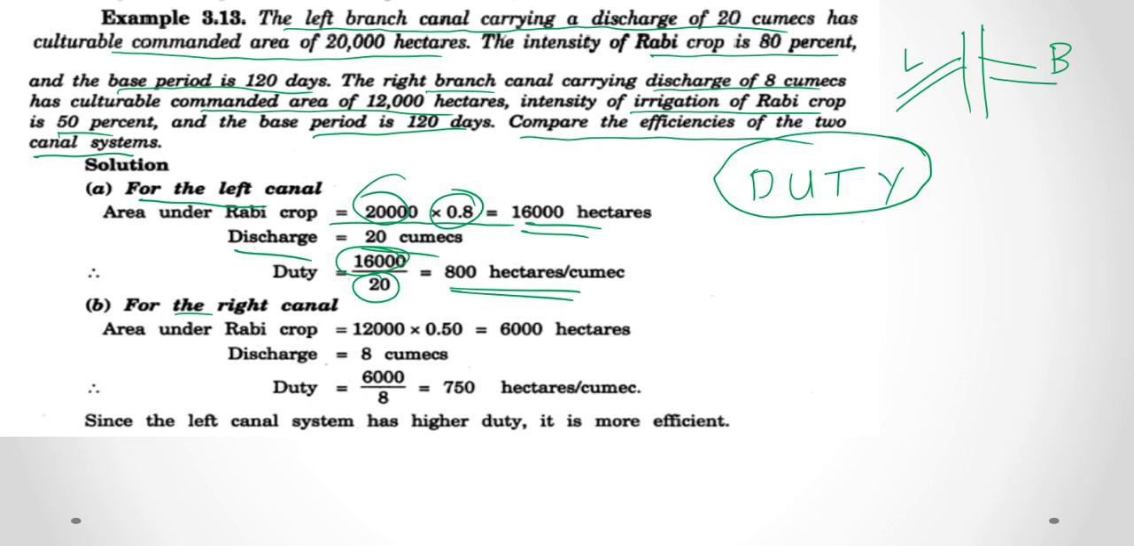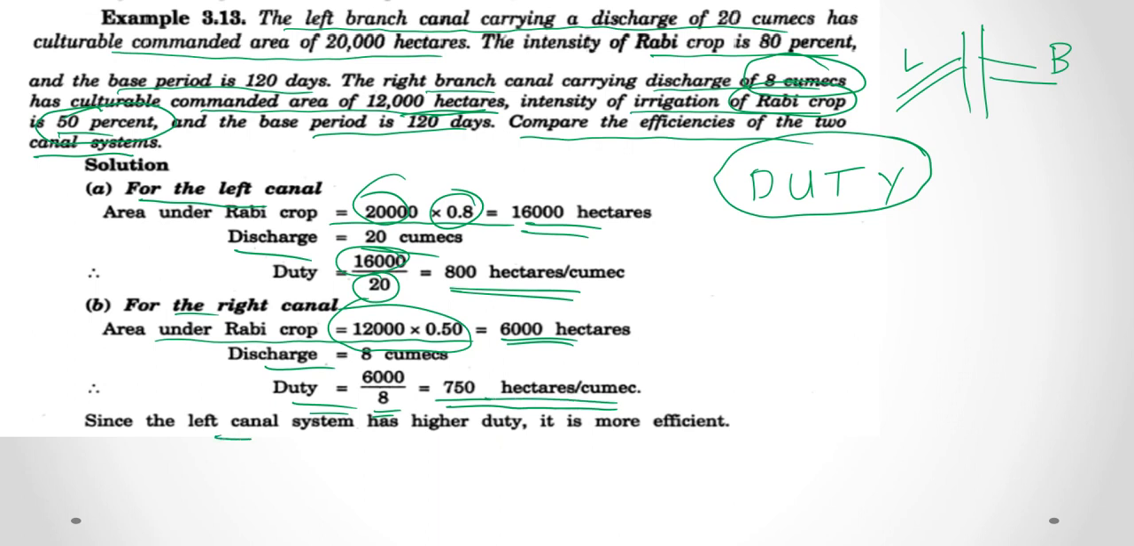And for the right canal, the area under rubber crop: the CCA of the right branch canal is 12,000 hectares, and the intensity of irrigation for rubber crop is 50%. Therefore, 12,000 into 0.5, that is equal to 6,000 hectares, is the area under rubber crop. Now, the discharge in the right canal is 8 cumecs. Therefore, duty is equal to area by discharge, that is equal to 6,000 by 8, that is equal to 750 hectares per cumec.